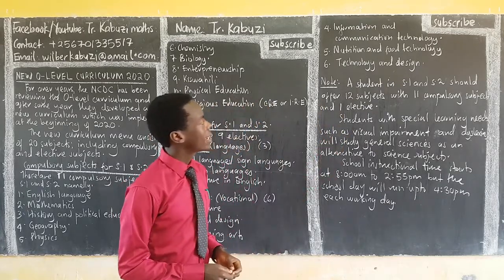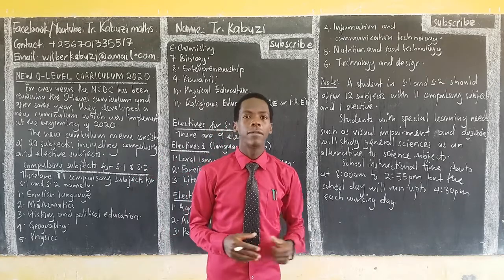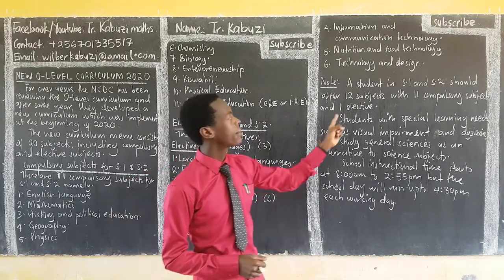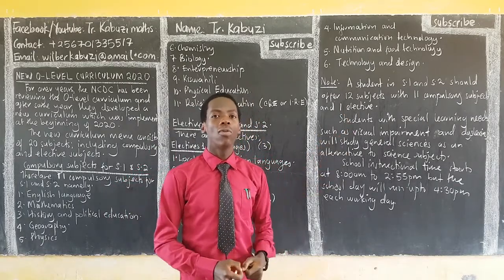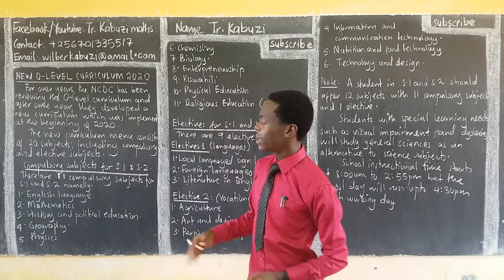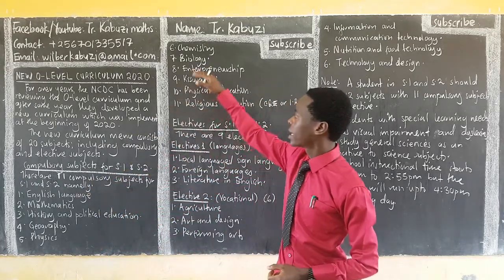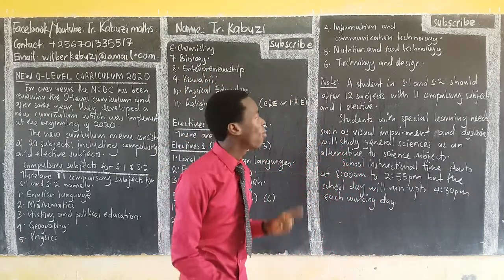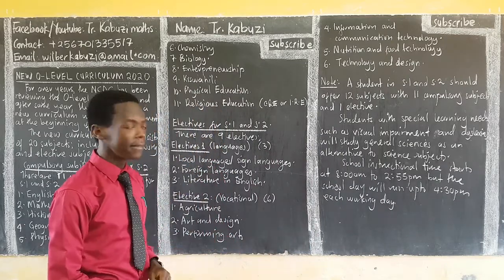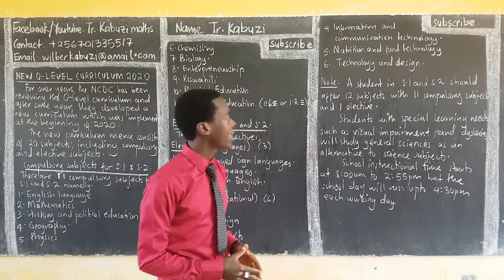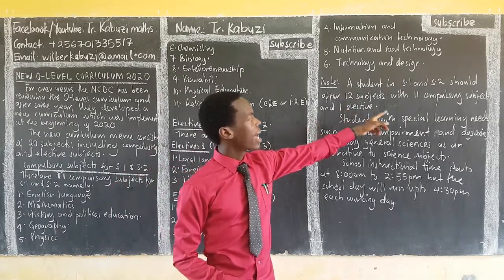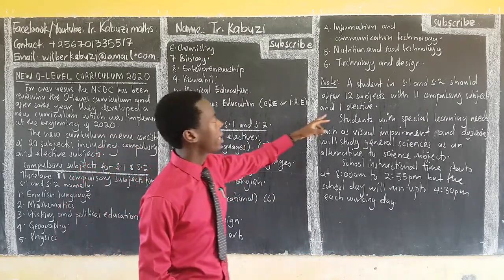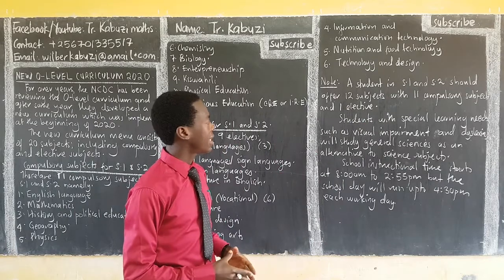Okay, note, a student in S1 and S2 should offer 12 subjects. Now, because there are 11 compulsory subjects, and if someone is supposed to take 12 subjects, it means that he is going to do all the 11 subjects. So a student in S1 and S2 is going to do these 11, and then he will take 1 from the electives. So when you add the 11 compulsory plus 1 from the electives, you choose only 1. That's when we make it the 12 subjects per student in S1.